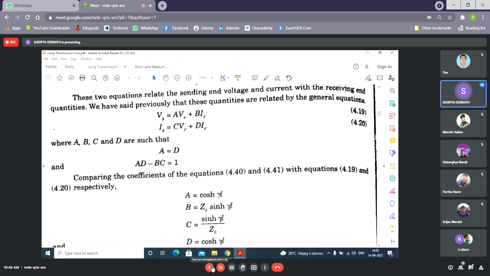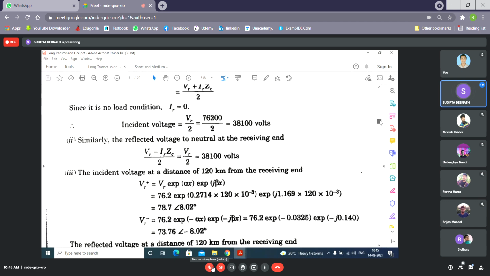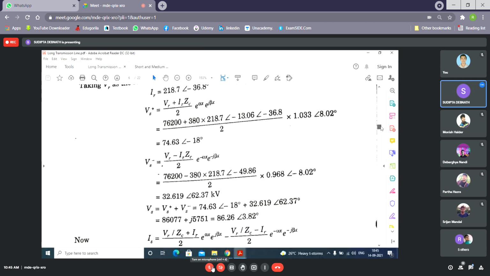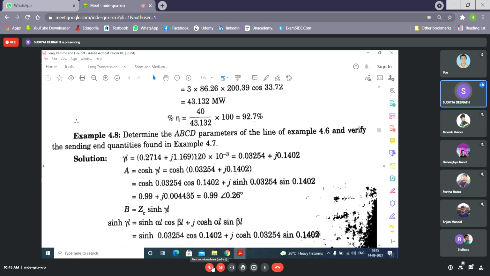A equal to cosh gamma L, B equal to this one. So we can write down A as cosh gamma L. You have to find out what gamma L is first. L is known to you. L is the total length of the line. It is 120 kilometers. So you can find out gamma L. So what is A? Cosh gamma L, cosh of this one.